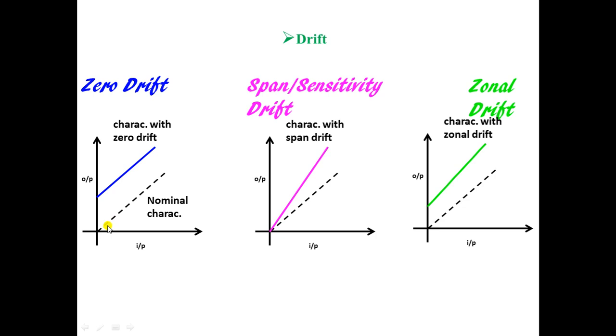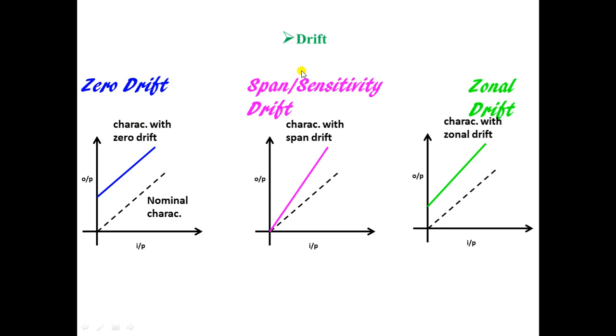What is this graph? This is the set of readings which are taken for a number of people. We have taken the example of body weight. So suppose that you have 10 people who want to find out their body weight. So this is the graph of body weights of 10 people, and these are their shifted readings. So this is about zero drift.